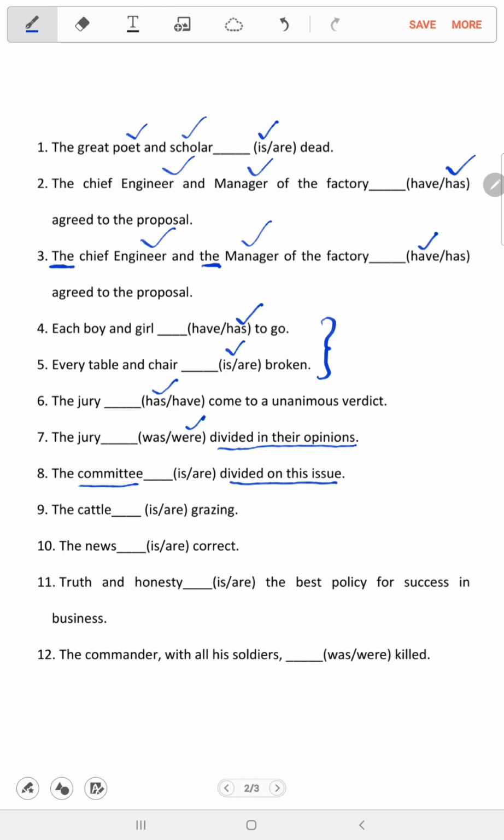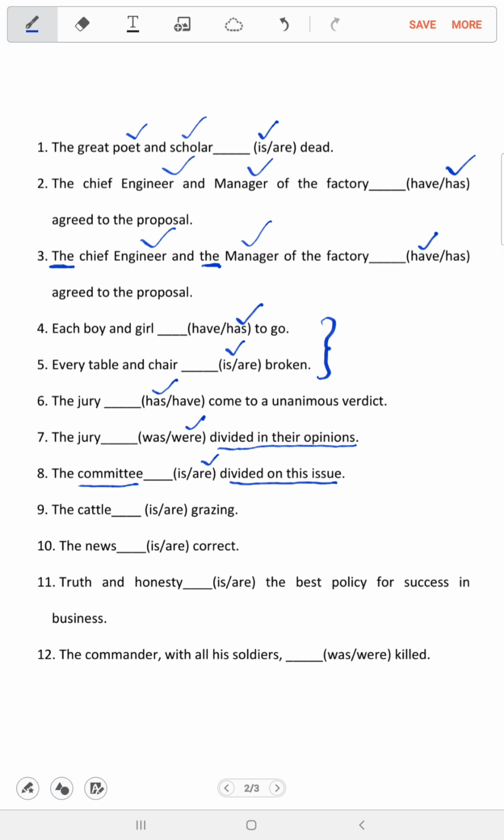So when they are divided on this issue, it is a noun of multitude. From a group, we are talking about one part, one individual. So the collective noun is not taken as a whole here. It is scattered or divided. Because of that, here we are taking a plural verb. So normally a collective noun takes a singular verb, but when a collective noun doesn't refer to the group, when it is scattered or divided, then it takes a plural verb.